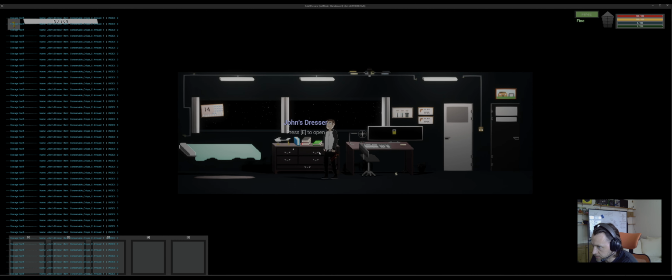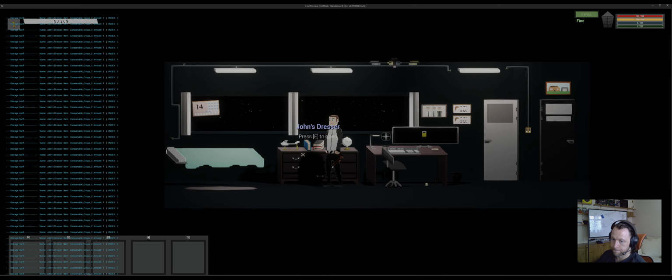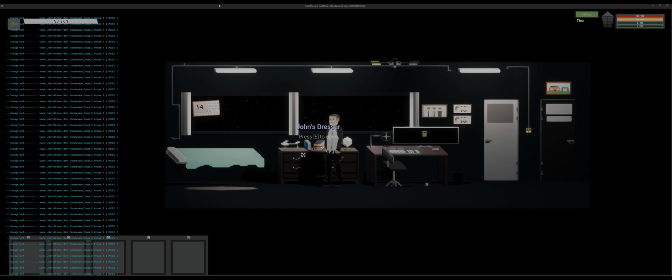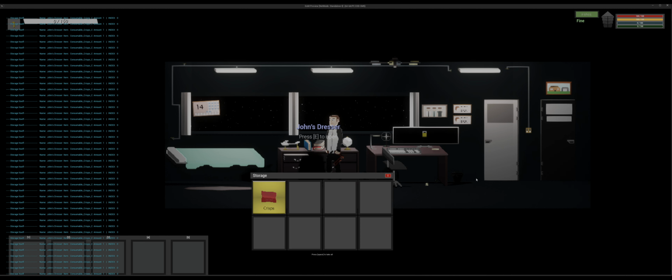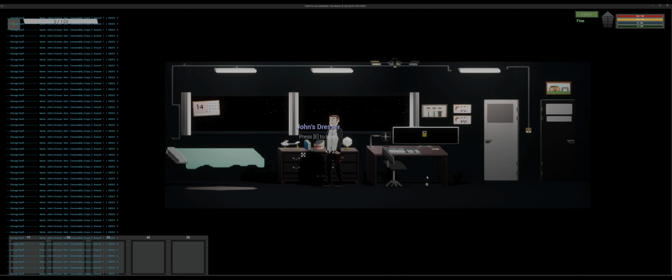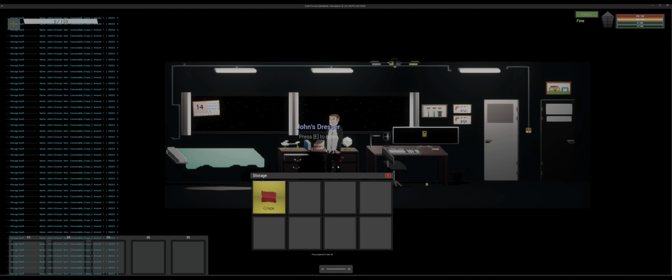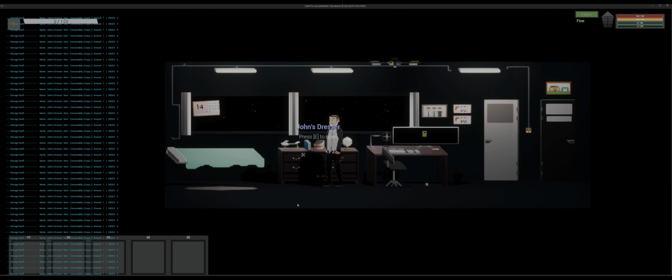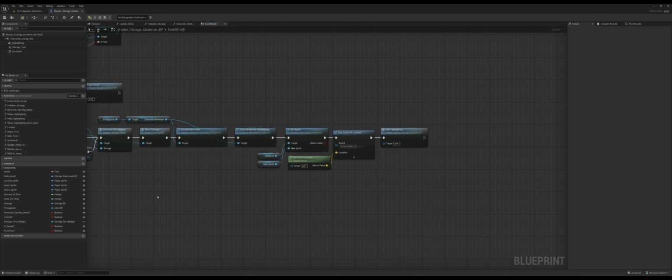If I play it now, don't worry about the print string. So if you see, hopefully you can hear that. Maybe I can increase the volume. Yeah, so that's it.